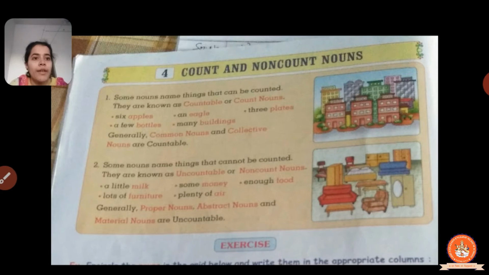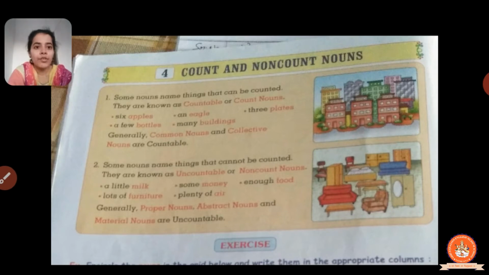Now here you can see this chapter is given in your English workbook. So we'll read this first. What is given over here? First point: some nouns name things that can be counted, so they are known as countable or count nouns. Here they are saying that there are some things which you can count. Those types of nouns are known as countable nouns, or count nouns.